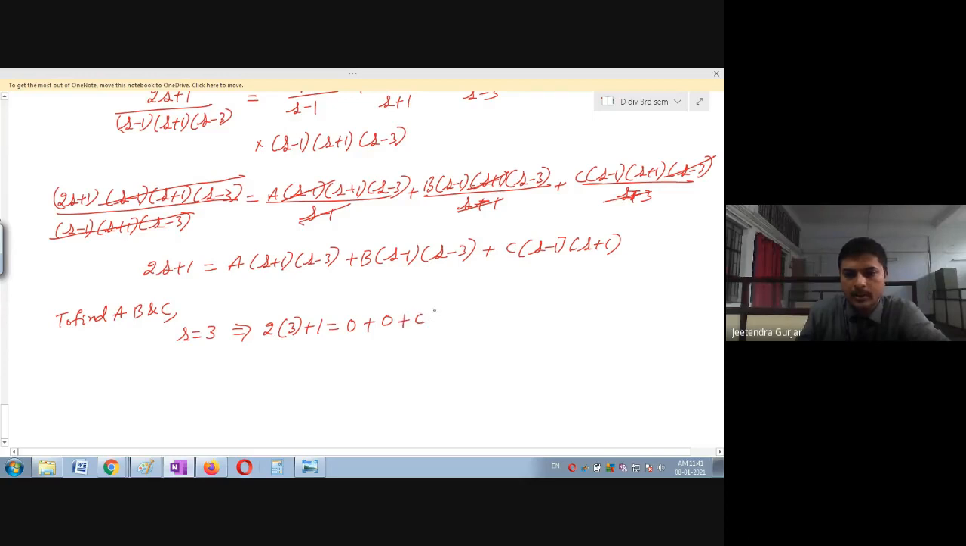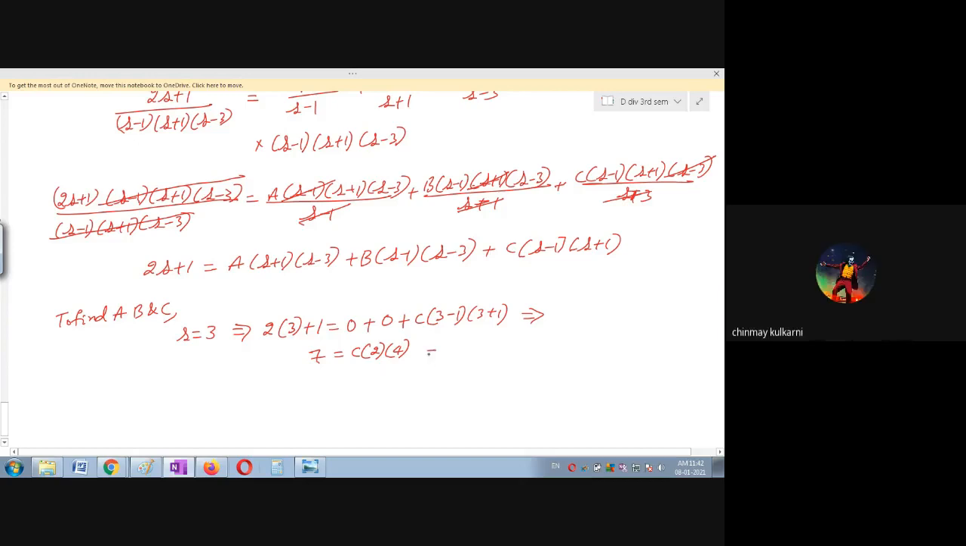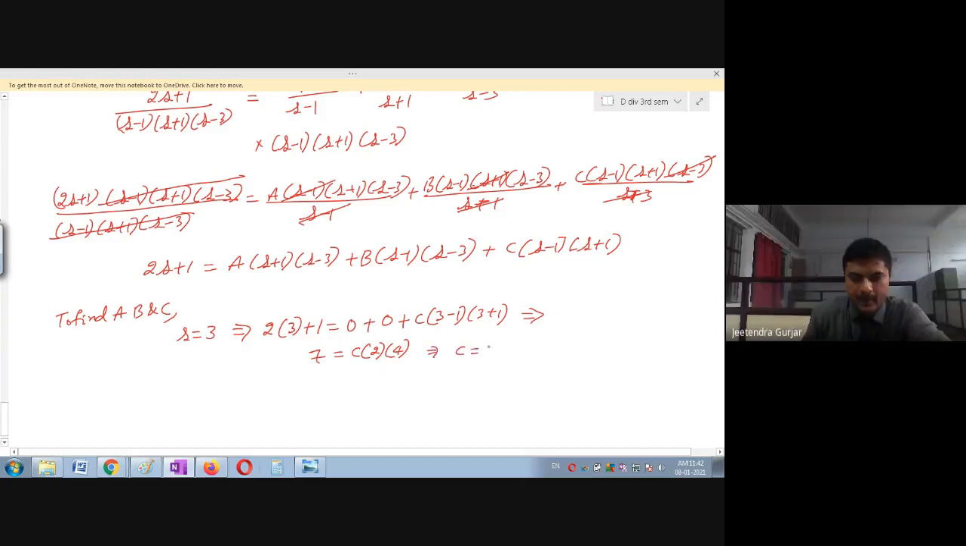Now I will substitute only here. This is 3 minus 1 and this is 3 plus 1. Therefore, you can see this is 2. Okay, I will write it here only. 2 into 3 is 6, 6 plus 1 is 7. 7 is equal to this is C. Here you can see 3 minus 1 is 2 and 3 plus 1 is 4. Is it clear? So that implies C is equal to 7 by 8. Yes, very good. So it is 7 divided by 2 into 4, which is 8. Everyone got the same answer? Please check. You should be fast now.